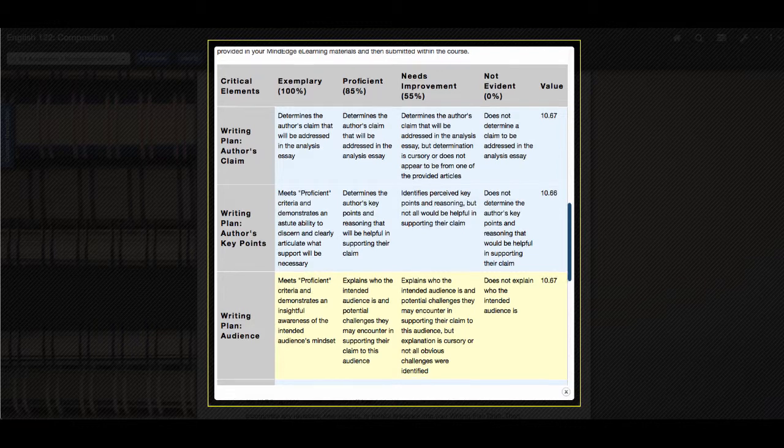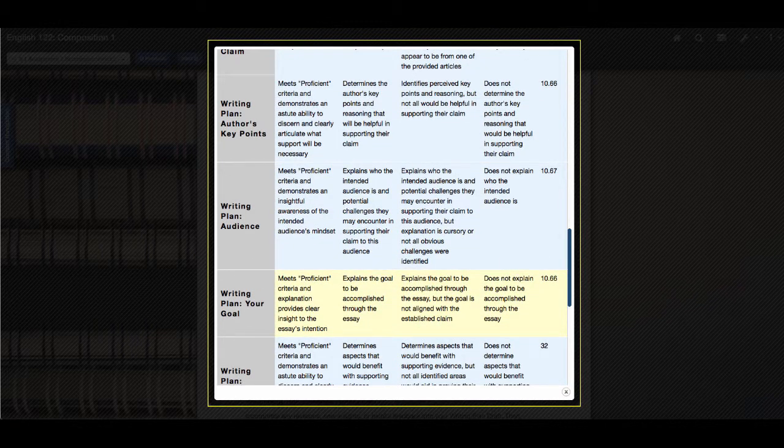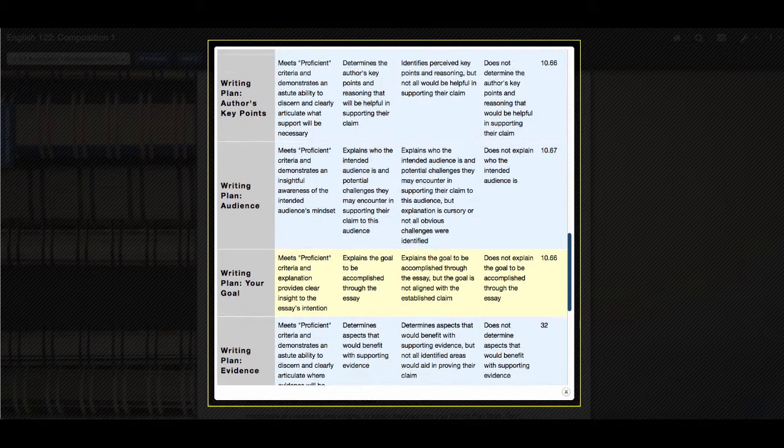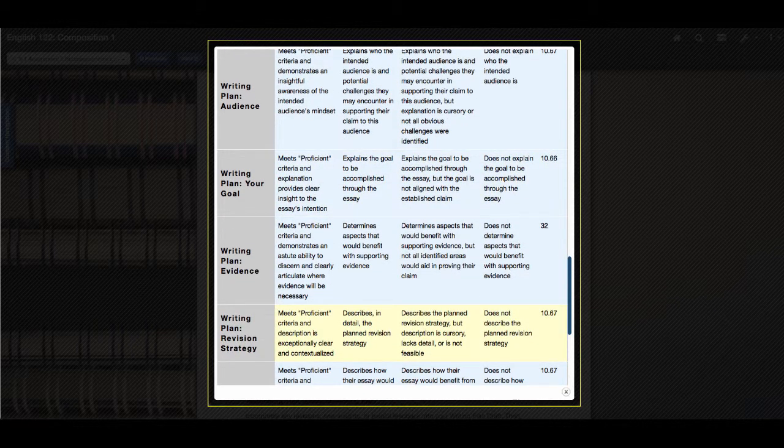Writing plan audience. Make sure that you are identifying the correct audience and any challenges that you may have in speaking to that audience. Your goal. You want to make sure that the goal that you want to accomplish with this essay is established so you have a strong intent in your essay.